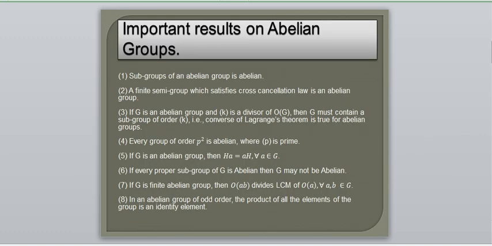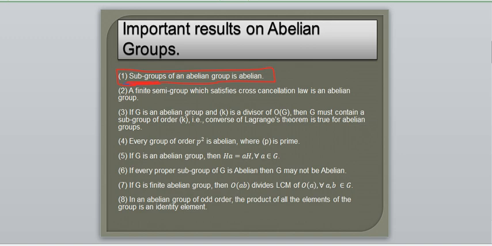The first one, what does it say, students? The first one says a subgroup of an abelian group is abelian. Simple.